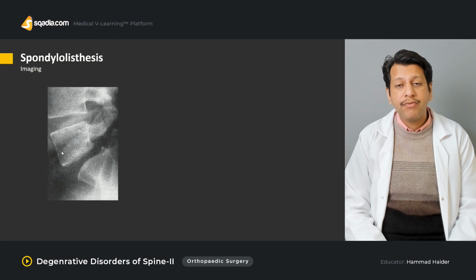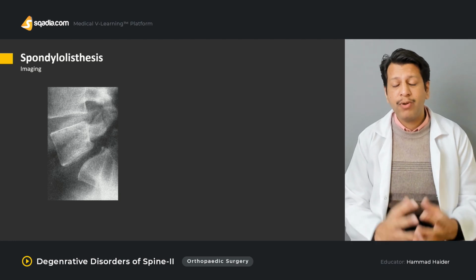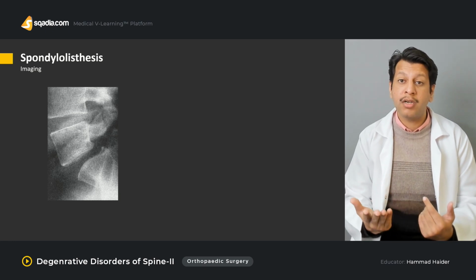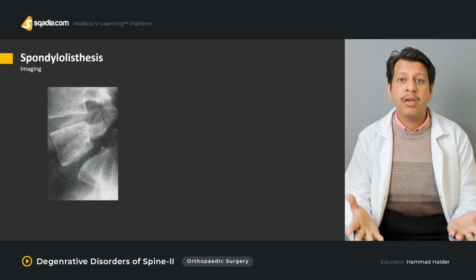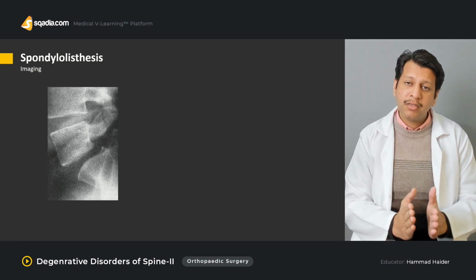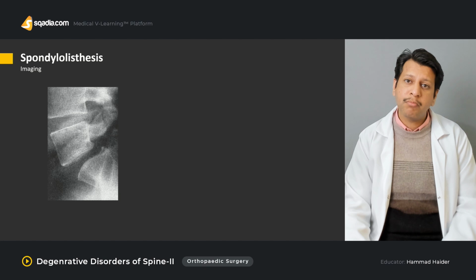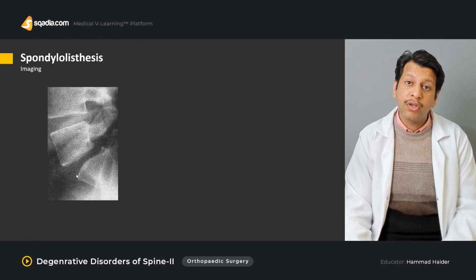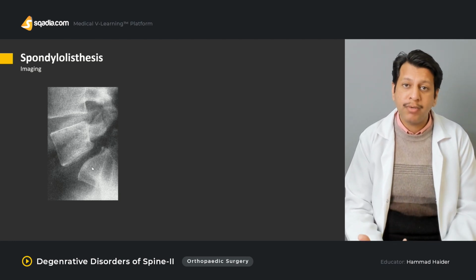Now there is another classification called the Meyerding classification. One way of classifying is as per the cause of the problem. For example, it could be dysplastic, isthmic, degenerative, traumatic, pathologic, or even iatrogenic. But the Meyerding classification describes it on the basis of how much slip has occurred. If it is from 0 to 25% or 1/4, this is grade 1, 25 to 50% is grade 2, 50 to 75% is grade 3, 75 to 100% is grade 4.